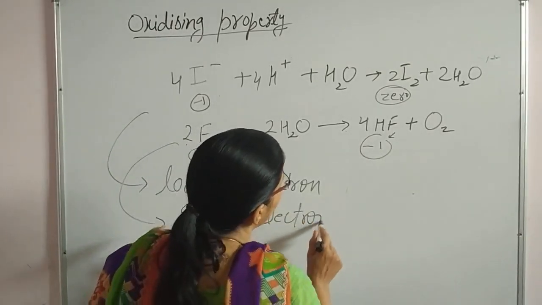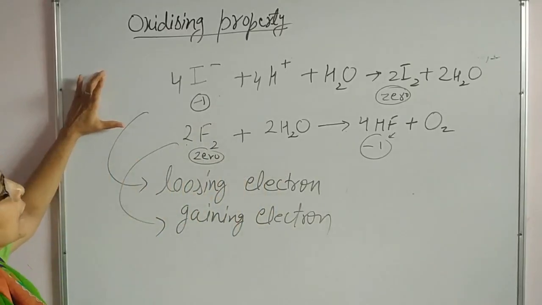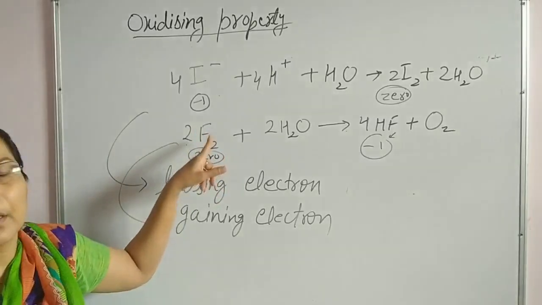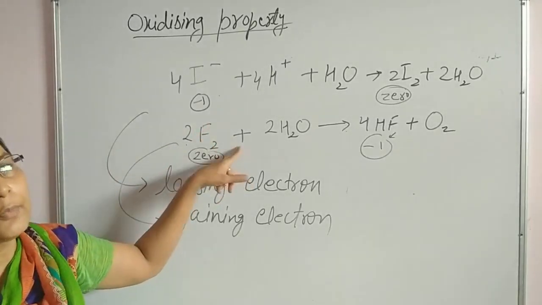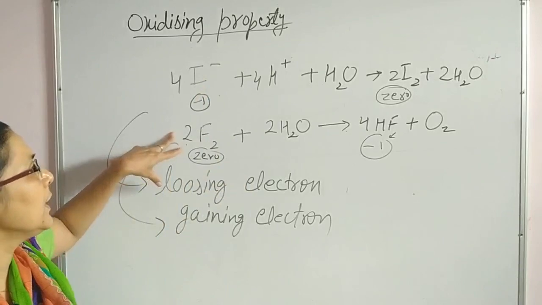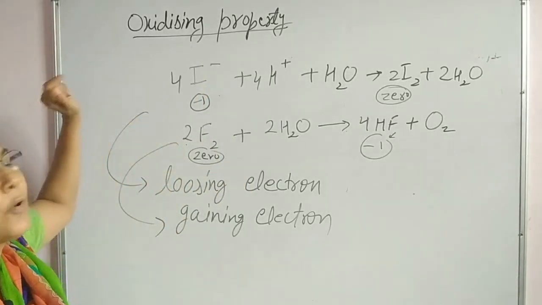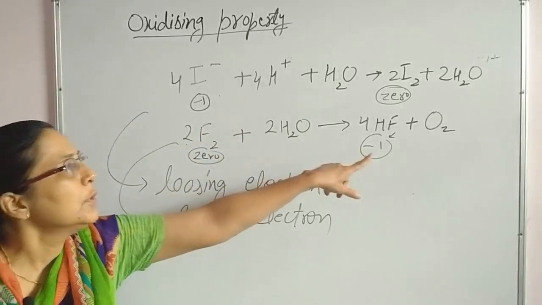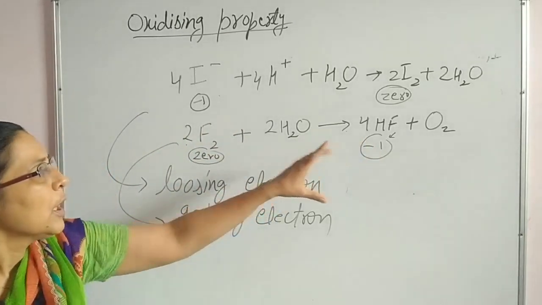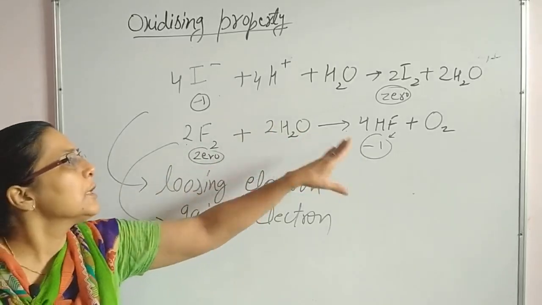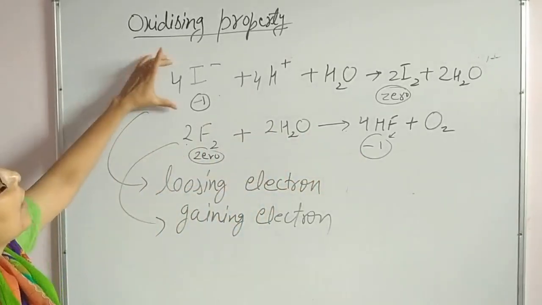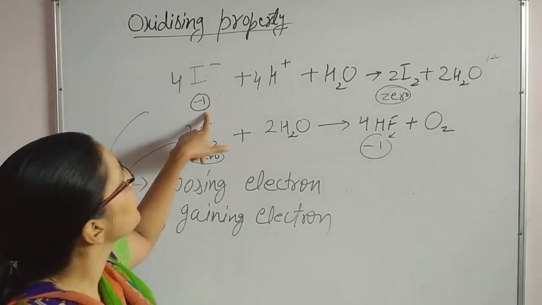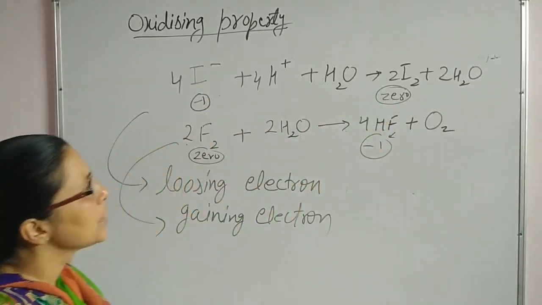If we compare both reactions, then we can easily say that in group number 17, moving from fluorine, chlorine and bromine to iodine, fluorine shows the maximum oxidizing property. It is even converting oxide ion to 0 oxidation state oxygen, removing oxygen gas from water. Whereas iodine converts from I-1 oxidation state to 0 oxidation state.